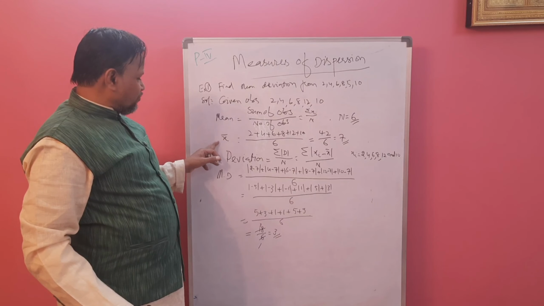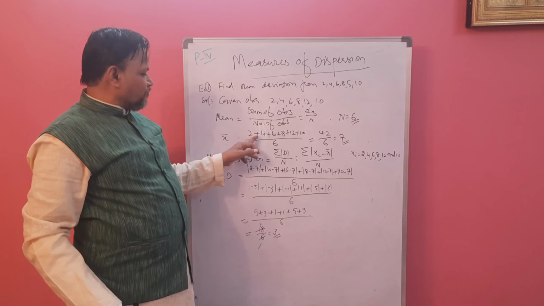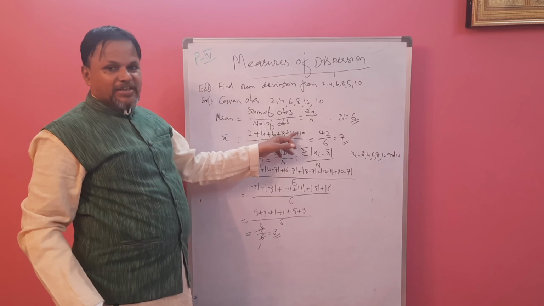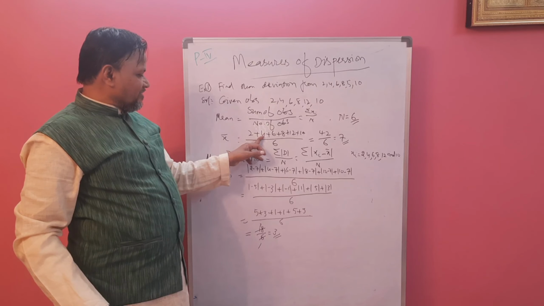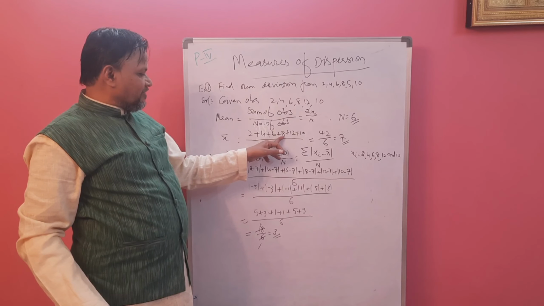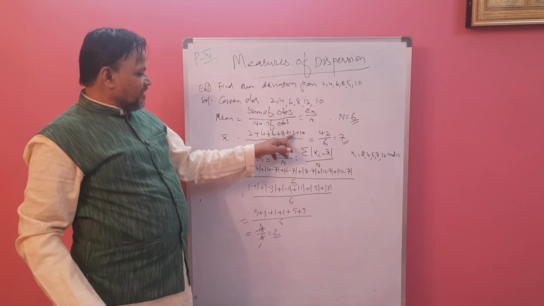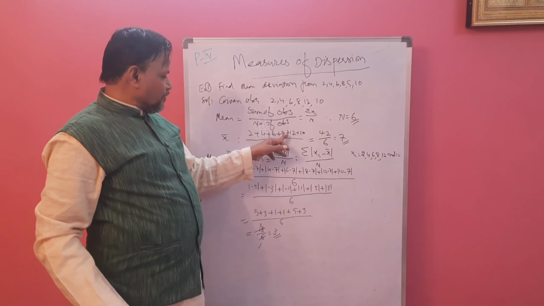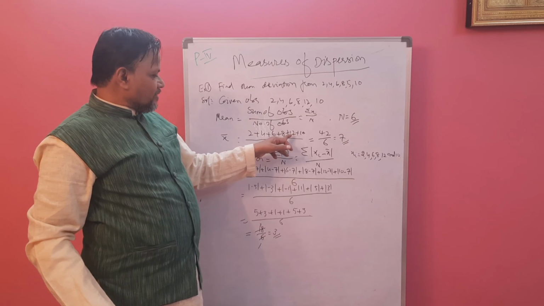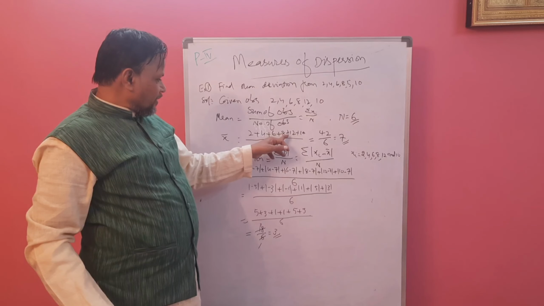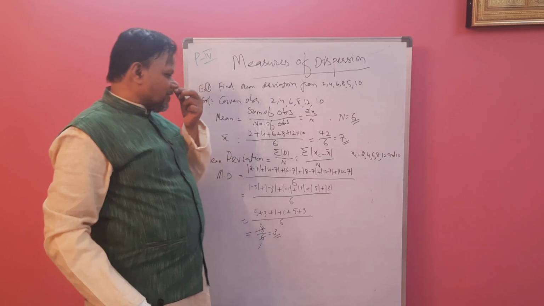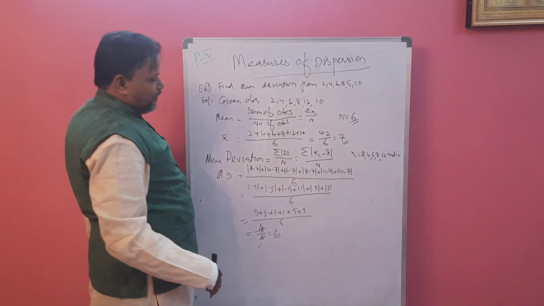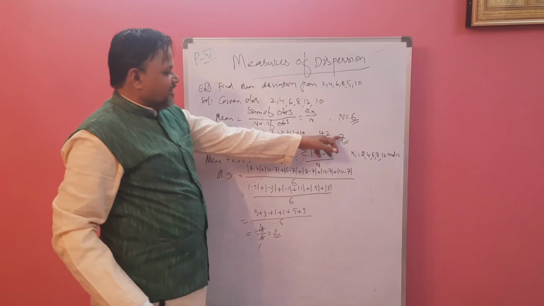Now x bar, the mean, is 2 plus 4 plus 6 plus 8 plus 12 plus 10 divided by 6. Adding these numbers: 2 plus 4 is 6, 6 plus 6 is 12, 12 plus 8 is 20, 20 plus 12 is 32, 32 plus 10 is 42. 42 divided by 6: 6 sevens are 42. So x bar is 7.